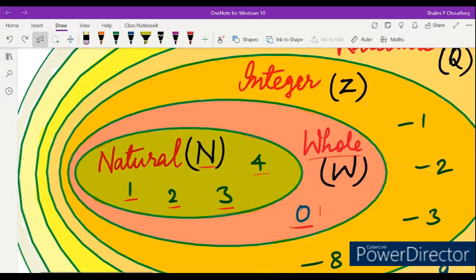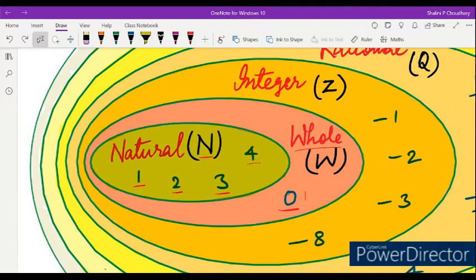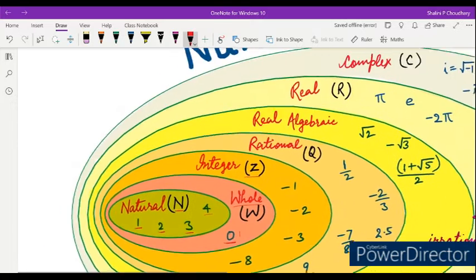Okay, that's clear. Now all the natural numbers, all the whole numbers are subset of integers. Integers are all the numbers, positive and negative numbers, including 0. All the positive numbers, negative numbers and 0 are included in integers. Integer is denoted by Z. In set theory also integer is denoted by Z, but in complex numbers mostly they use Z for complex number, but here we'll talk about the normal thing. Here we are denoting complex number with C.